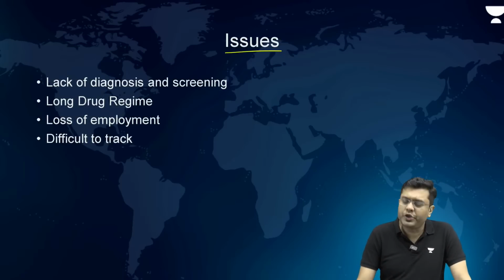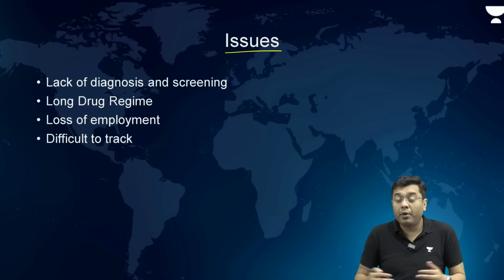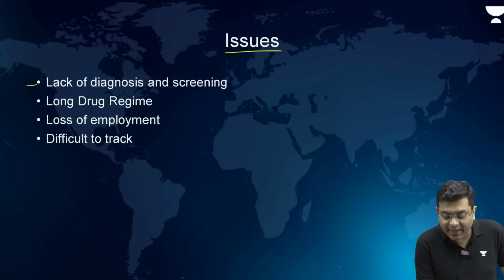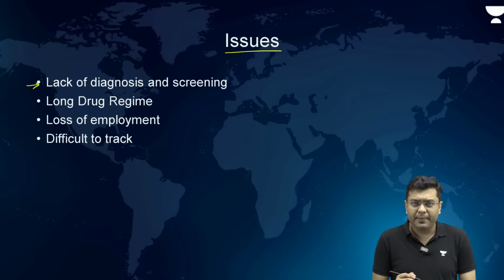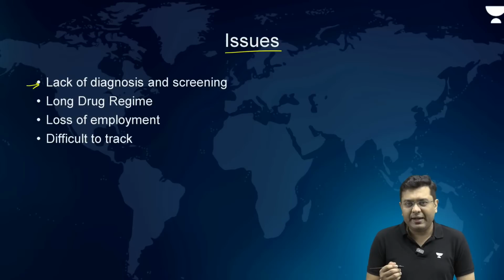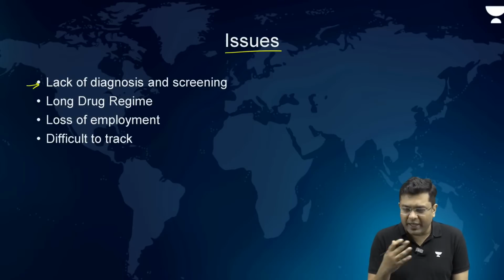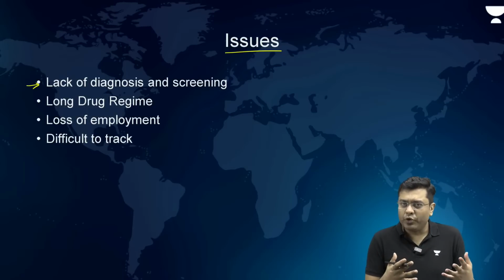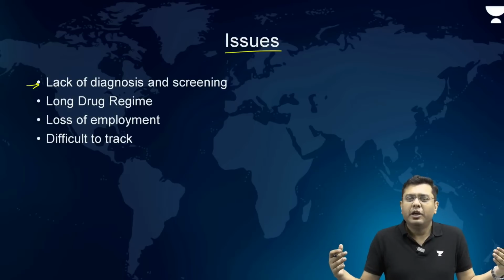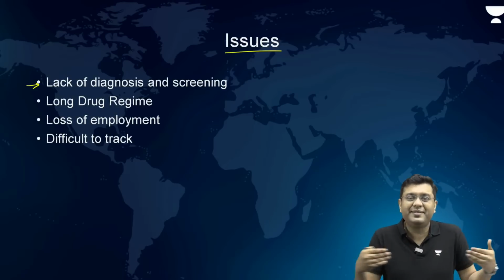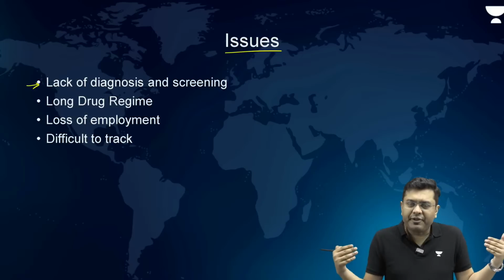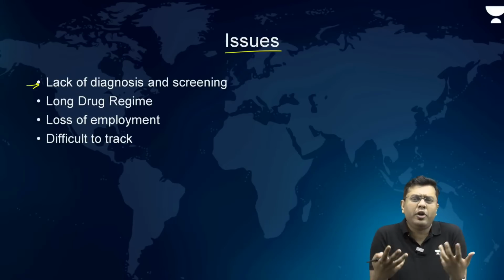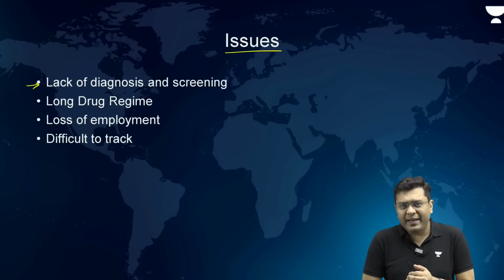So when we talk about the issues, why is it that India has a large TB case load and why drug resistant TBs are also becoming particularly prominent and prevalent is the fact that there is a lack of diagnosis and screening that is not carried out significantly and efficiently. For example, you still have, as I told you, many people amongst us, as in the larger population who live in larger communities, who suffer from TB, they are not aware of it and they don't go for that screening as well.